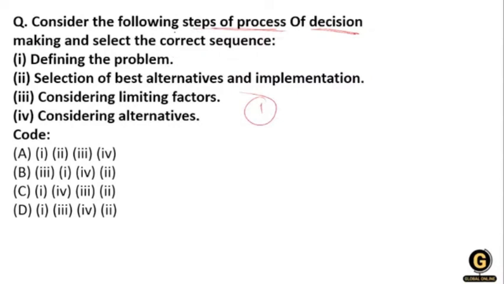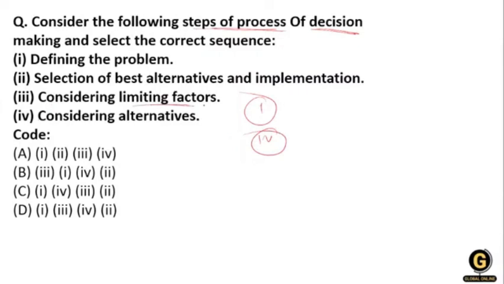Then after defining the problem, we have to collect the alternative things which are similar to that problem's solution. So the second thing that we have to do is consider the alternatives.